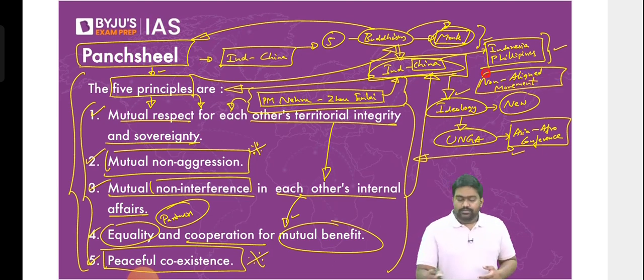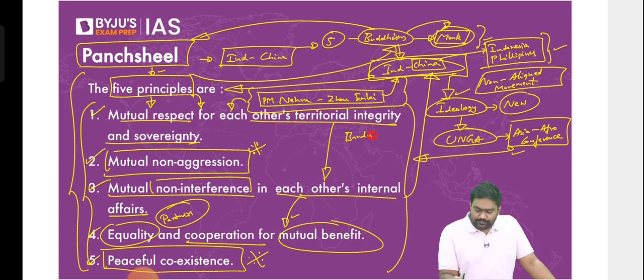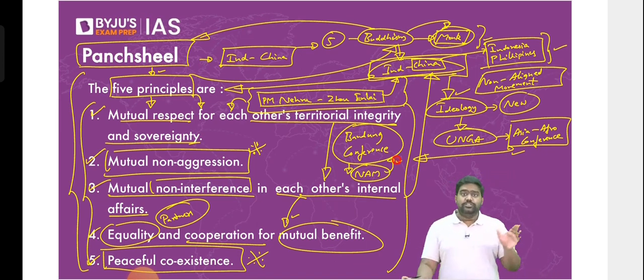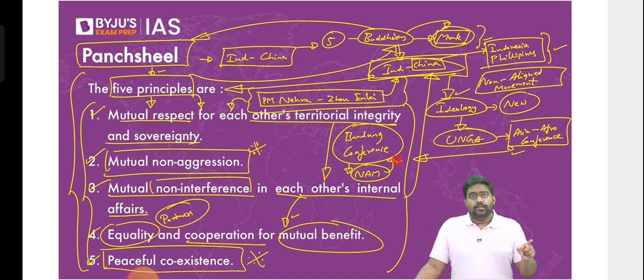Is that clear? When the Bandung conference took place in 1955 in Indonesia, it was Prime Minister Nehru who brought up the philosophy of non-alignment. India chose a neutral path. We created a third path for the world. Everyone thought there were only two paths, either join US or join Soviet Union, right? But we took a neutral stand and found a new path, a new ideology, and we showed a new path to the other countries as well.